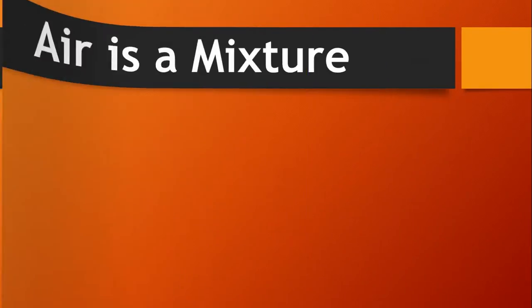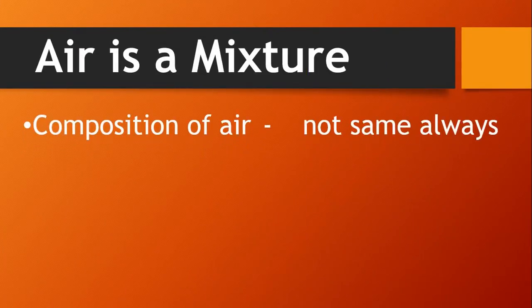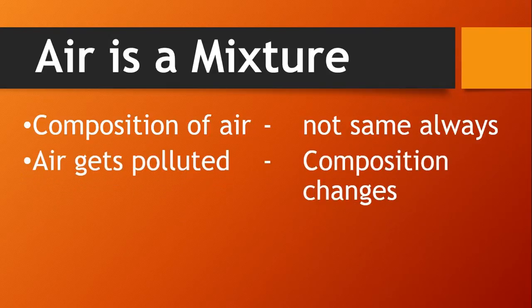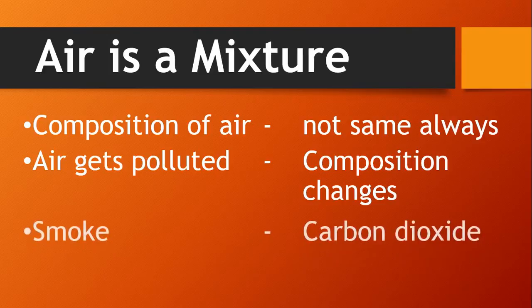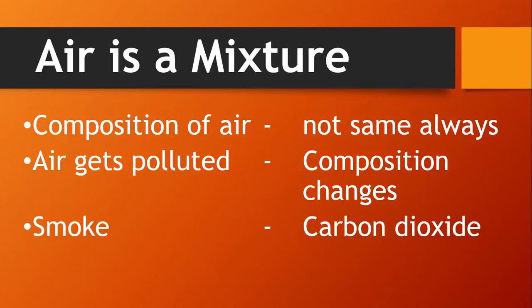The composition of air does not remain the same always. When air gets polluted, that is, many harmful gases enter into the air, its composition changes. Air gets polluted due to many factors such as burning of fuels. Fuels produce smoke on burning. Smoke contains many poisonous gases which are harmful for us. It also contains carbon dioxide.